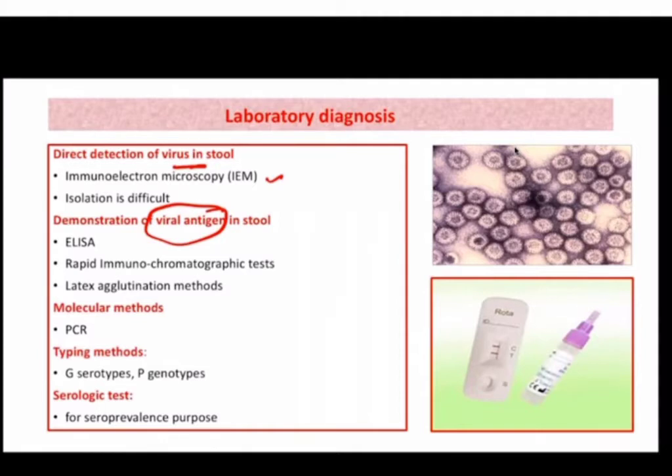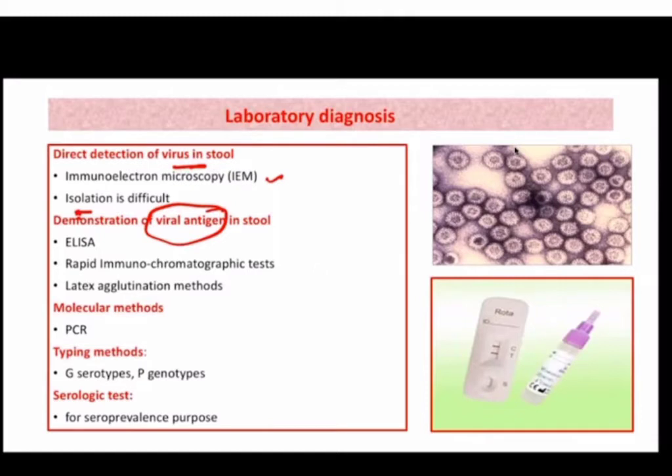Then another is isolation. Rotavirus isolation in culture is very difficult. However, it has been attempted in a few cell lines, which are continuous cell lines based on monkey kidney cell lines, but it is very difficult. So we have used certain mechanisms such as roller drum mechanism, which is beyond the scope of your syllabus, but isolation is difficult. So it is not routinely performed. So these methods like direct detection of viruses through immunoelectron microscopy and isolation are not practically feasible in all the labs. Okay, so it is not generally done. It is not routinely done.